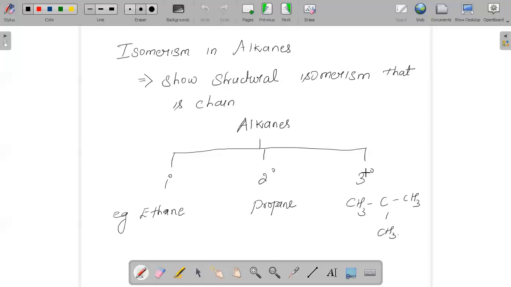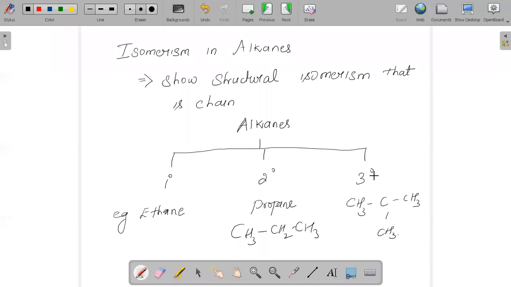Secondary alkane, in which a carbon is linked to two alkyl groups, like CH3, CH2, CH3. So suppose I consider this carbon, it is linked to two other carbons. Hence we say that it is a secondary alkane, for example propane. Tertiary alkane, an alkane in which a carbon atom is linked to three alkyl groups. One carbon linked to three alkyl groups. Hence we say that as a tertiary carbon.